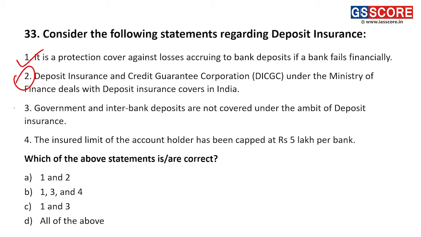Third, government and interbank deposits are not covered under the ambit of deposit insurance. This is true. This facility is for the general public. Fourth, the insured limit of the account holder has been capped at 5 lakh rupees. I have already mentioned this when I was talking about the first. So the answer for this is also 1, 3 and 4. So B is the answer for question 33.